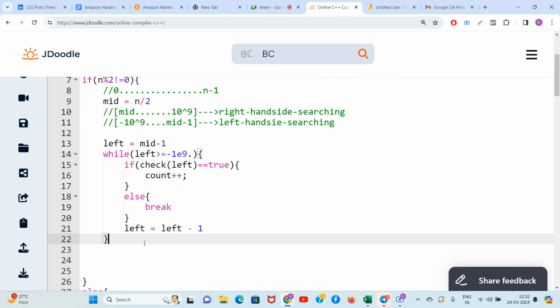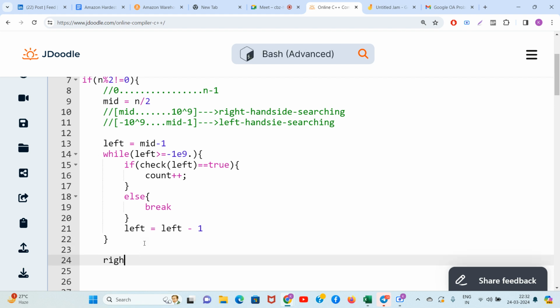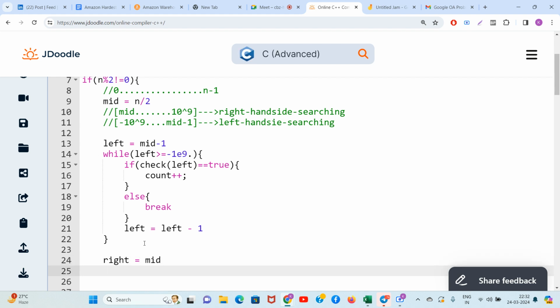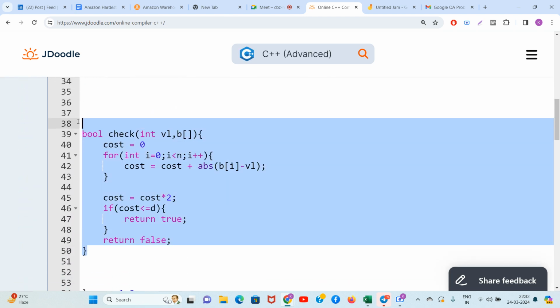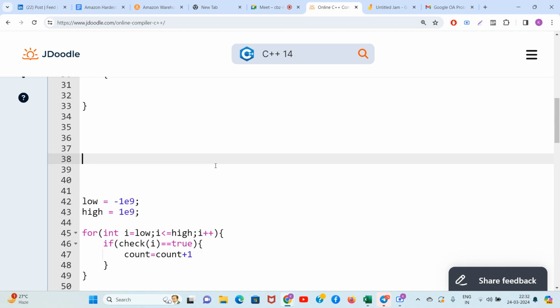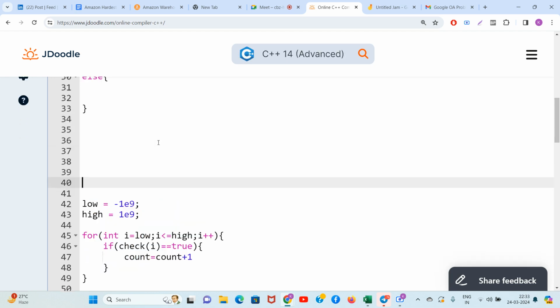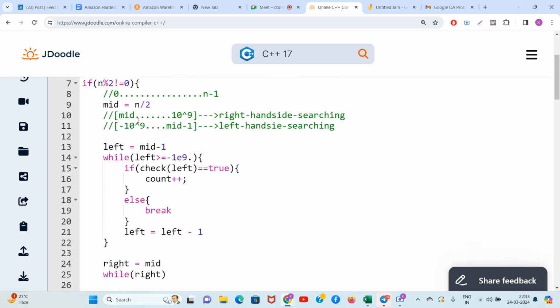So left equal to left minus 1, guys. Now see guys, right searching. Right equal to mid. This is not efficient, but this is giving you the feel. Right equal to mid, while right less than or equal to... Isn't the check function written above? Copy it and put it above. The check function will be above to tell whether this is valid or not. And remove this, guys. Right function.